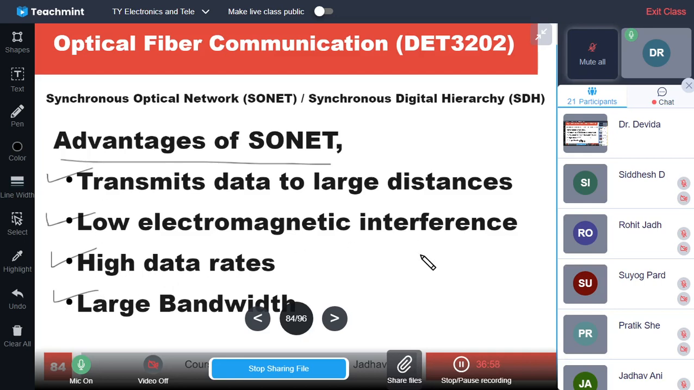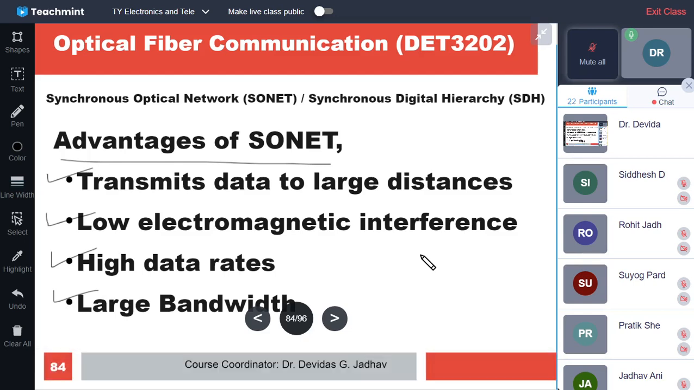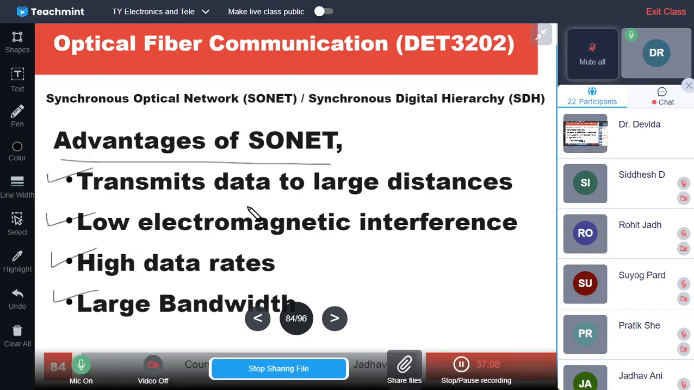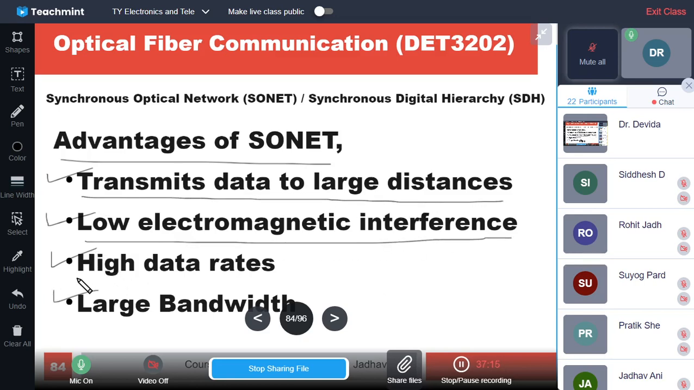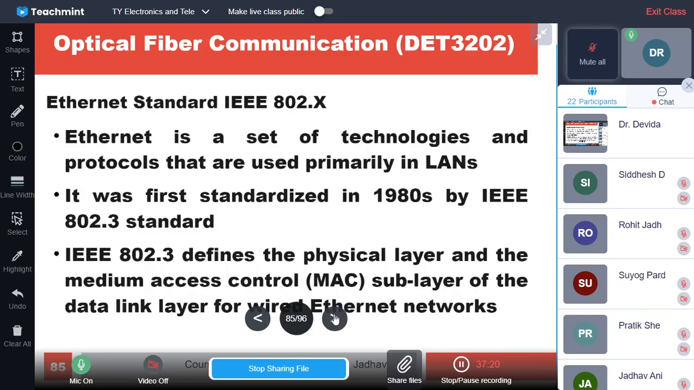So all the advantages of an optical network will be advantages of SONET, because SONET is part of the optical network, or an optical network related protocol. SONET transmits data to large distances, has low electromagnetic interference, high data rates, and large bandwidth. So this is about SONET, the synchronous optical network, or SDH, synchronous digital hierarchy.